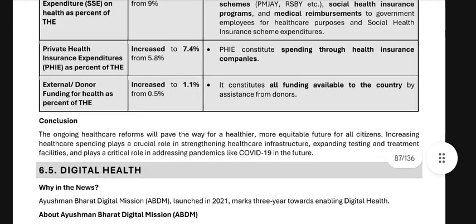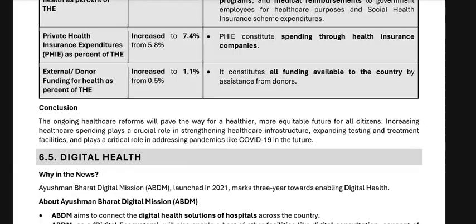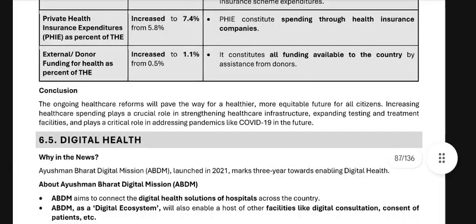Conclusion: healthcare reforms will pave the way for a healthier, more equitable future for all citizens. Increasing healthcare spending plays a crucial role in strengthening healthcare infrastructure, expanding testing and treatment facilities, and plays a critical role in addressing pandemics like COVID-19 in the future.